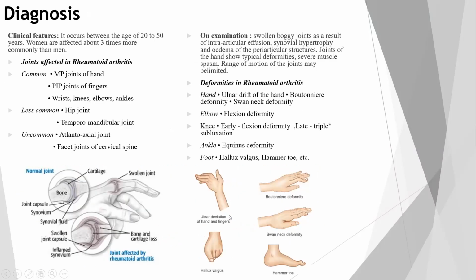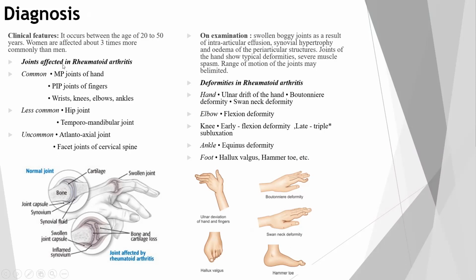The next is diagnosis. How do you diagnose that it's rheumatoid arthritis? First will be the clinical features, the features which we are able to see. The clinical features will occur between the age of 20 to 50 years. As I earlier mentioned, any patient complaining of these clinical features between the age of 20 to 50, we can suspect it as rheumatoid arthritis. Women are generally more commonly affected than men, that is 3 times.